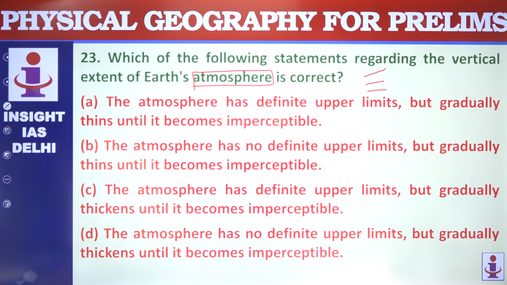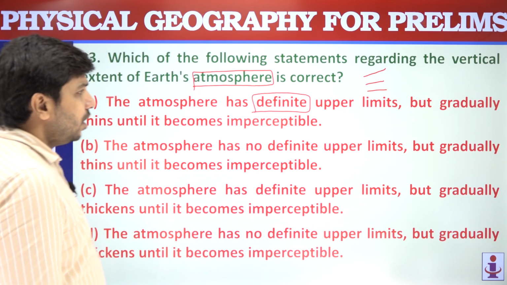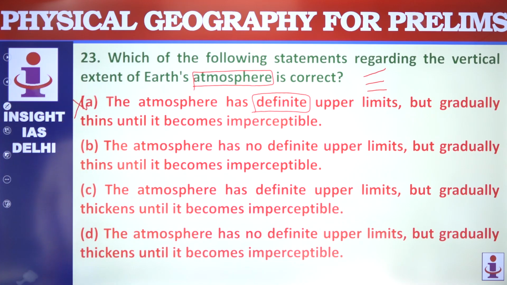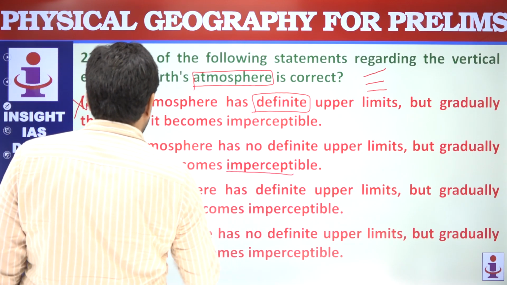The atmosphere has definite upper limits? No, the upper limits are not at all definite, they vary. So this is not correct. The atmosphere has no definite upper limits? Yes, but gradually thins until it becomes imperceptible. Yes, it gradually thins and becomes imperceptible.